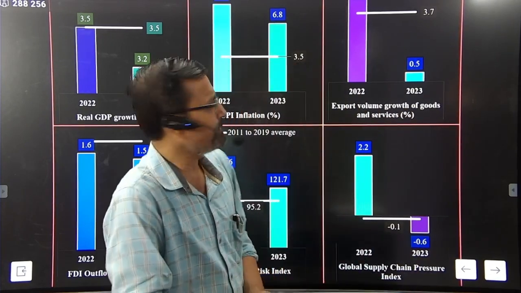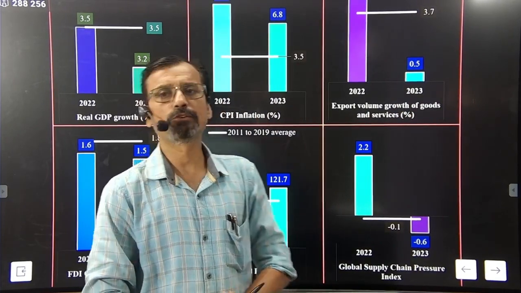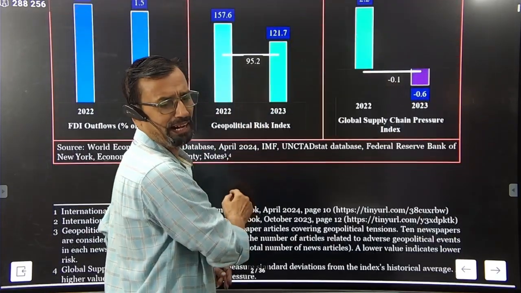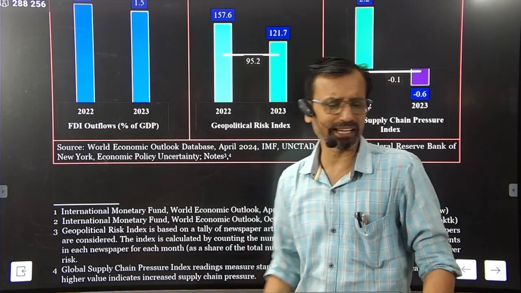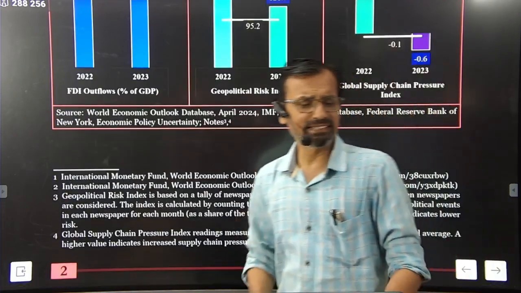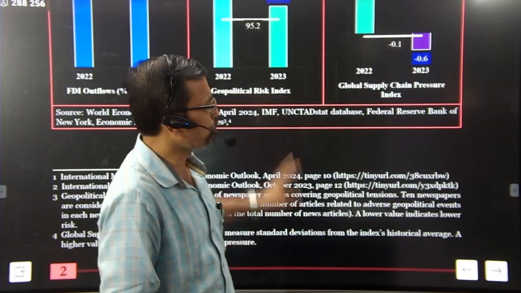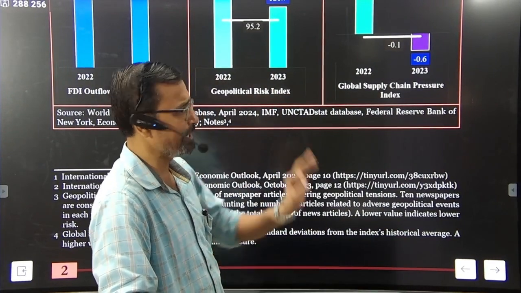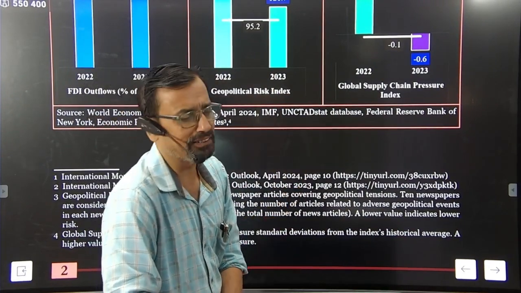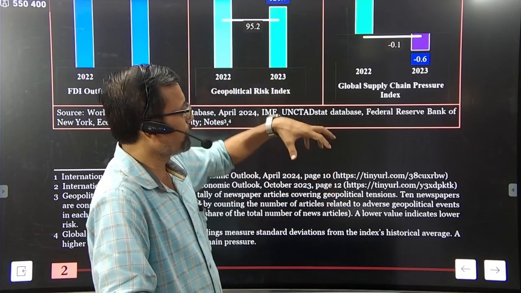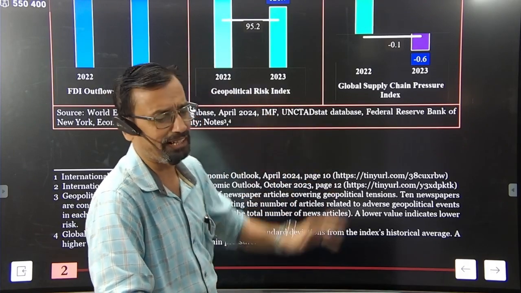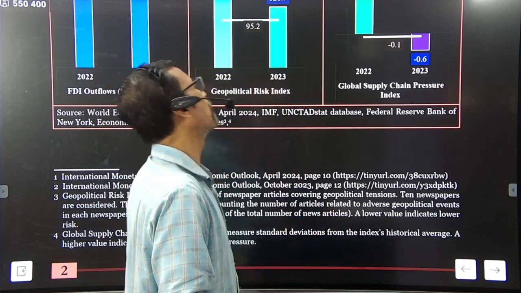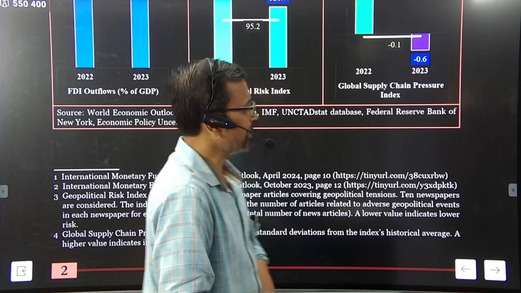Global trade moderated due to the rising geopolitical tensions, cross-border restrictions, and slower growth in advanced economies. These are the major reasons behind slower trade. So, global trade moderated because of rising geopolitical tensions, cross-border restrictions, as well as slower economic growth in advanced countries.